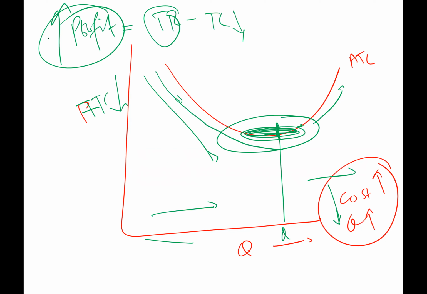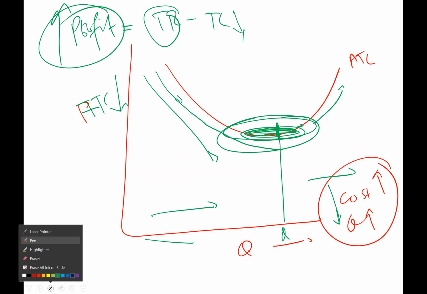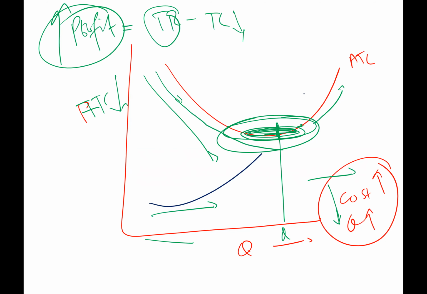The bottom of the U-shaped curve is called efficient scale. And MC crosses the average total cost at its minimum, or at its efficient scale, right? So this quantity we produce, we call the efficient scale quantity.